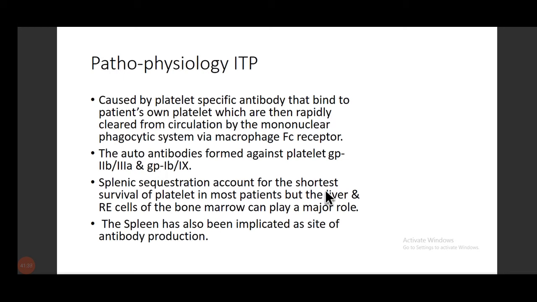So there will be splenic sequestration. I have already told you before that the macrophages which ingest this complex will go to the spleen. So splenic sequestration accounts for the shortened survival of platelets in most patients, but the liver and the RE cells of the bone marrow can play a major role. Okay, now you have to understand that the platelets have gone to the spleen. In total, complexes are forming and everything is going to the spleen, so the blood circulation is not having platelets. So there is thrombocytopenia, right?